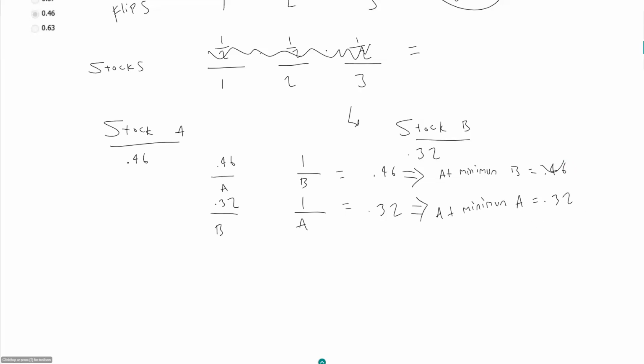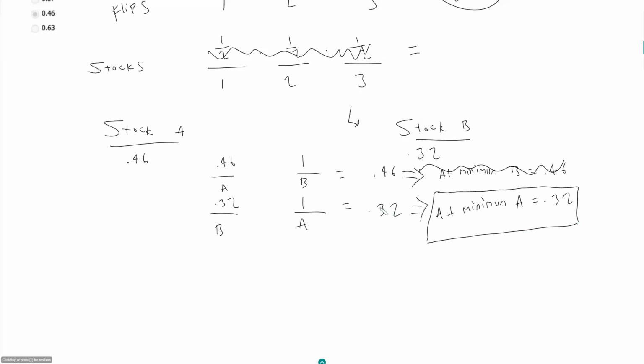So this is actually not possible, but this guy is possible, because we know stack A has a 46% chance overall, or event A has a 46% chance overall of occurring. And so to say at a minimum it has a 32% chance of occurring, that's fine, because we got some more wiggle room here.